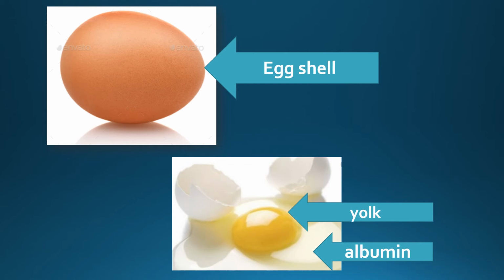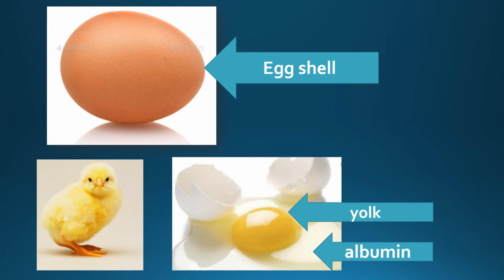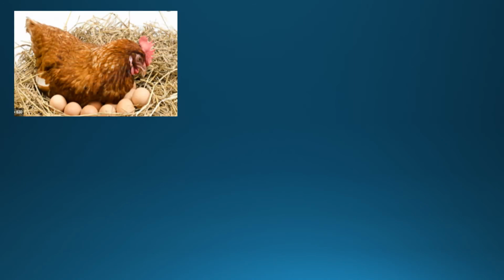This yolk will develop as a new baby. It also contains food for the baby bird. Albumin around the yolk protects the baby and provides water to it. After laying eggs, the mother bird sits on the eggs to keep them warm. This process of sitting on eggs for the purpose of hatching is called incubation.